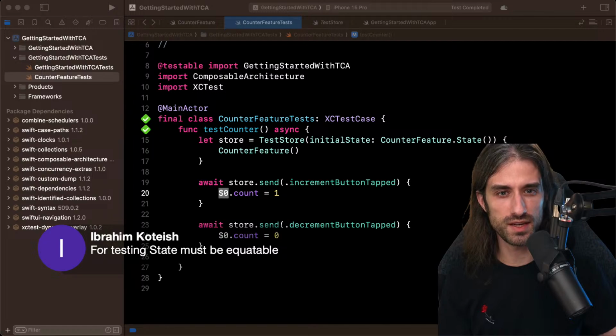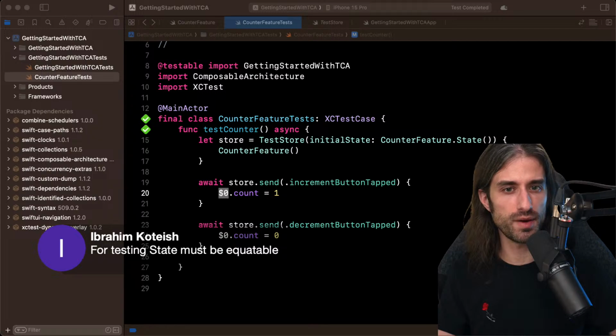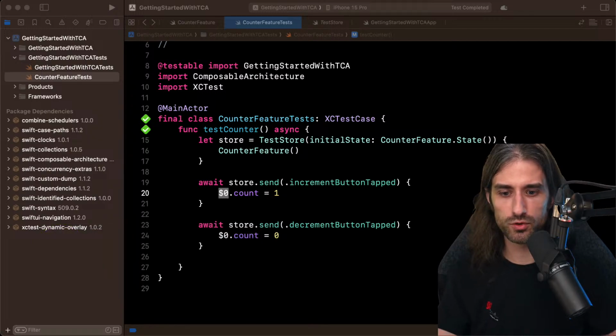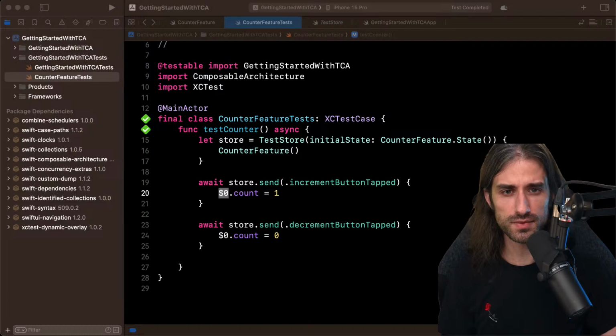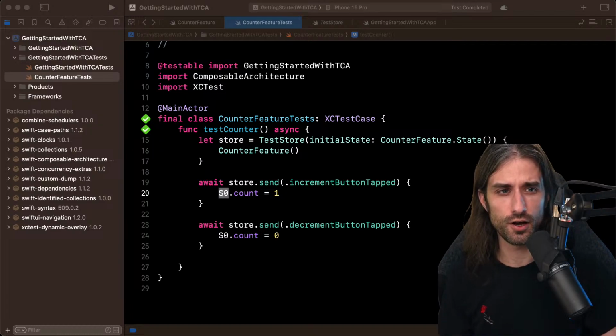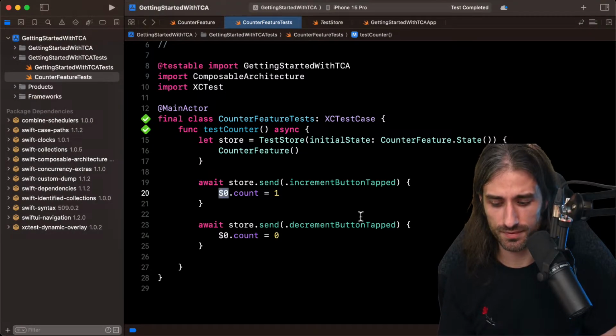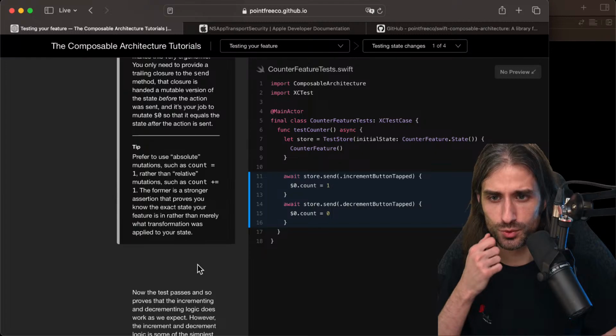But indeed, for testing, state must be equatable, which doesn't mean that all of its subproperties are actually equatable. By default, if you conform to Equatable and all your properties are equatable, then you get the implementation of Equatable by default, so the equal operator. But it's possible to have some properties which are not equatable and to define your own equal operator and simply either ignore these properties or just look at an ID. I mean, do something different. So there is room for a bit of subtlety here. I hope that answers your question. Let me get back to the tutorial.